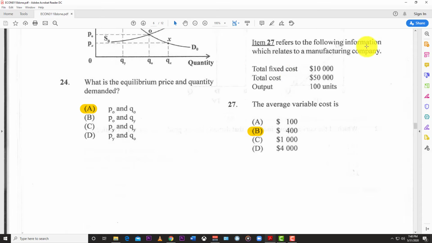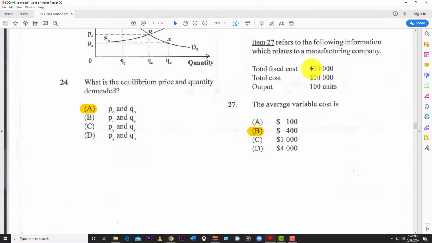27 refers to the following information which relates to a manufacturing company. Total fixed cost, 10,000. Total cost, 50,000. Output, 100 units. So the average variable cost is, and the answer here is 400. How did we arrive at that? Because within total cost, you have variable and fixed. We already know the fixed was 10,000.